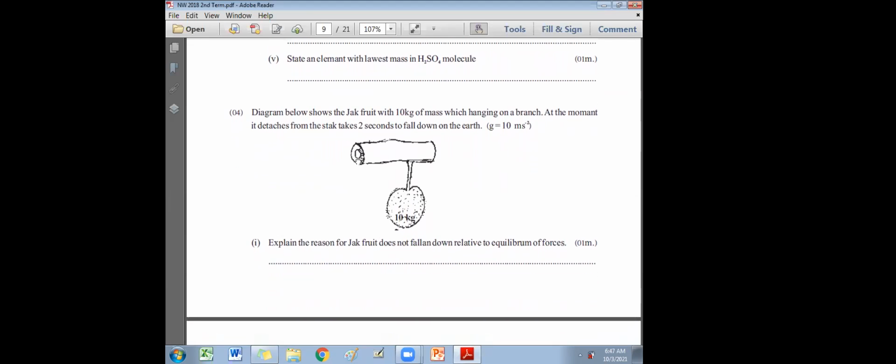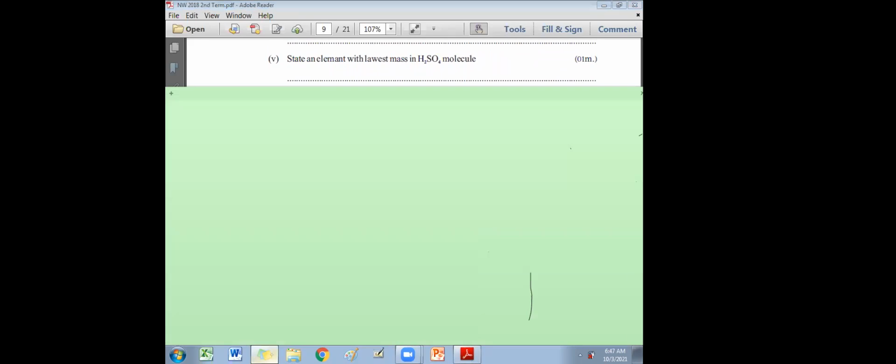State an element with the, it should be not LAW, that is low, neat. LOWEST, lowest mass in H2SO4. Name an element. Element also, the spelling is wrong. Element with the lowest mass. Okay. Hydrogen, sulfur, and oxygen. Out of these, these are the 3 elements. Which one has the lowest mass?